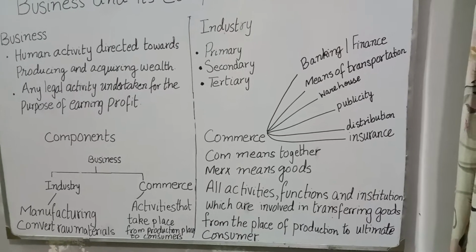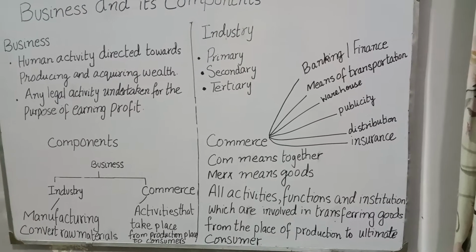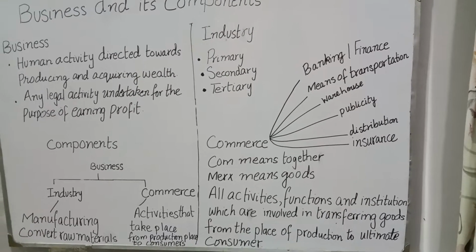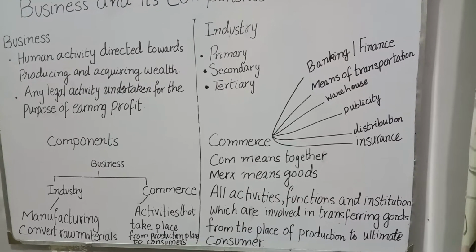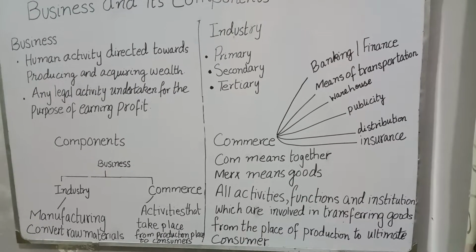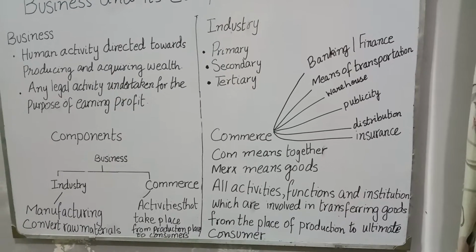For example, if you sell your books to the old markets, then this is not business because this is not a continuous process. But if you keep on selling the old books to the old market, or if you keep on buying them and you sell it to the other markets, then this is business.